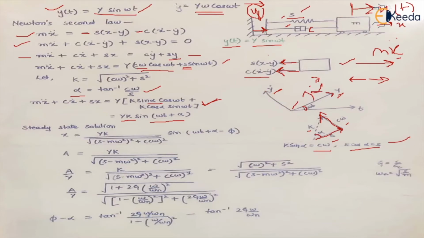Now we have already discussed that this equation comprises two components, the steady state component and a transient component. So the steady state solution for x looks like this, right? Which is y into k sine omega t plus alpha minus phi, where phi is the phase lag, divided by under root of s minus m omega square whole square plus c omega square, right?